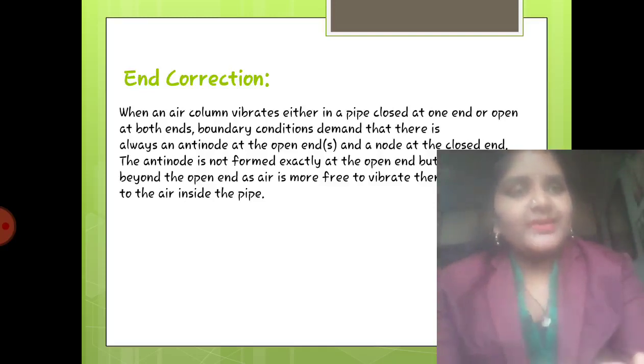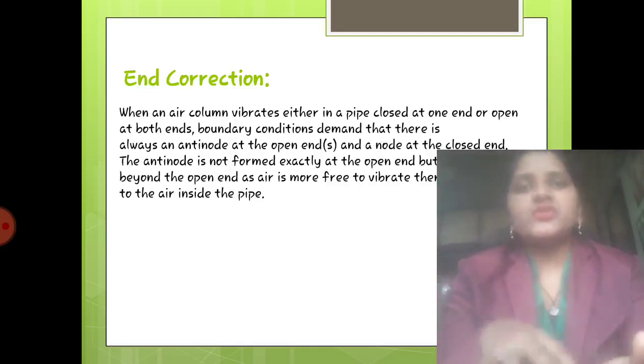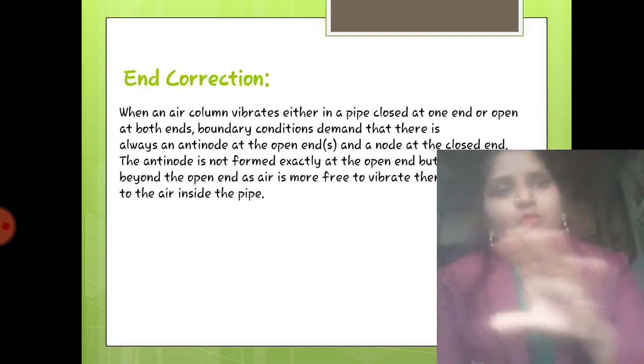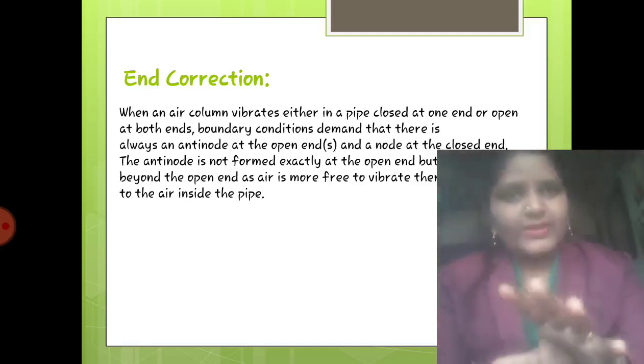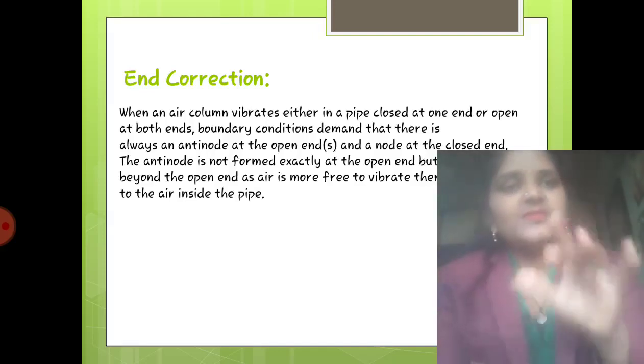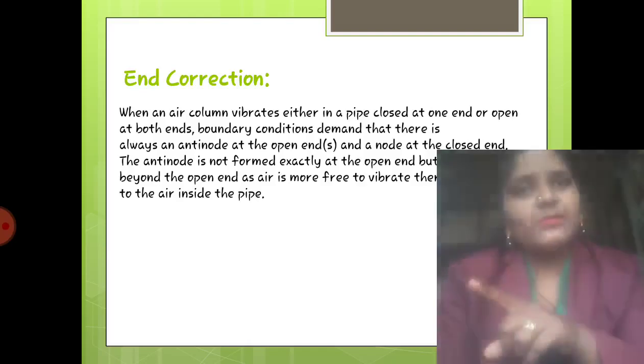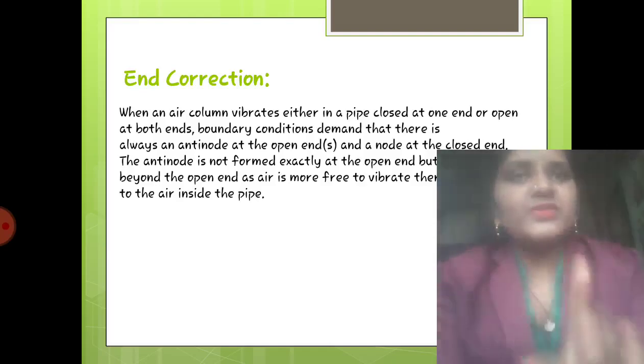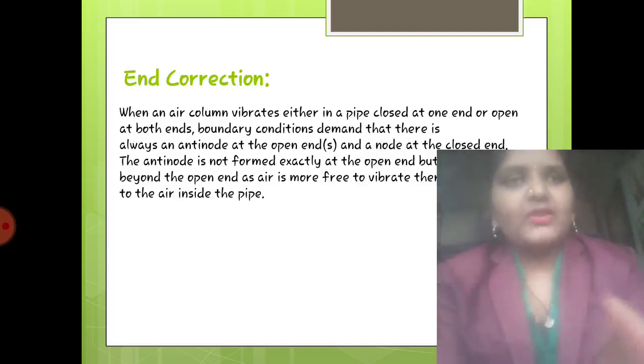So a node will be created at the end of the pipe. Why is it so? Because there is no space to move, right? While we are considering the open end, there is more space to move, so there exists maximum amplitude, and maximum amplitude means antinodes. So always antinodes at the open end and nodes at the closed end are created.